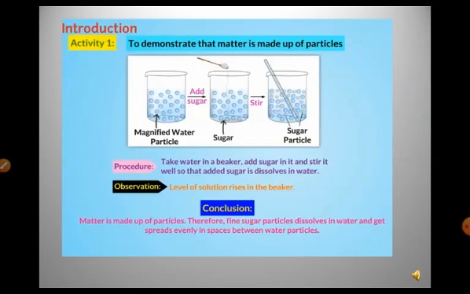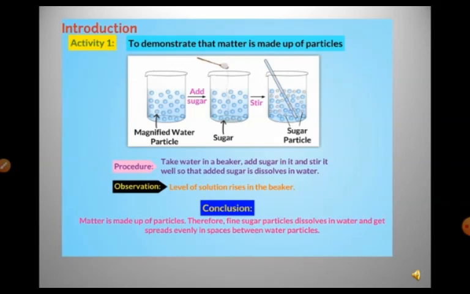So in your textbook they have given an activity 1.1, where we are going to demonstrate that matter is made out of particles. For this, the procedure is, take a beaker of 100 ml and fill half the beaker with water and mark the level of the water. Now what you have to do next is add 1 tablespoon of sugar to it. Then after that you stir it well and just see whether the level of the water is raised or not.